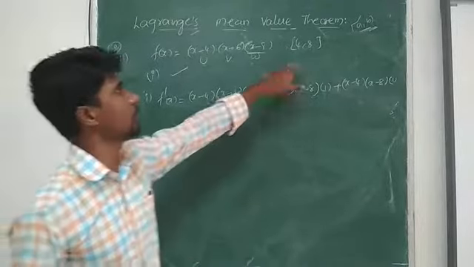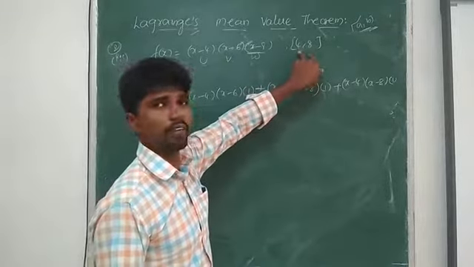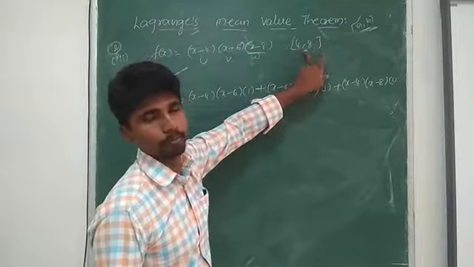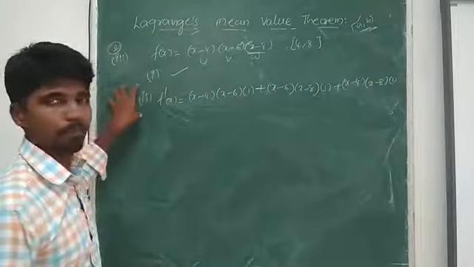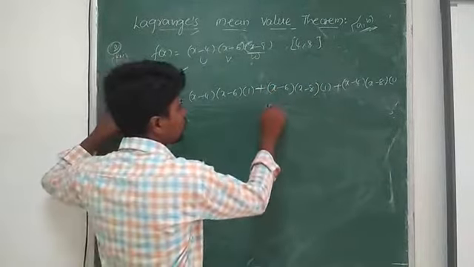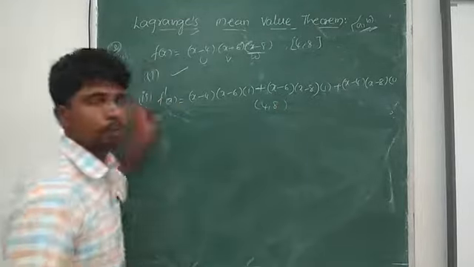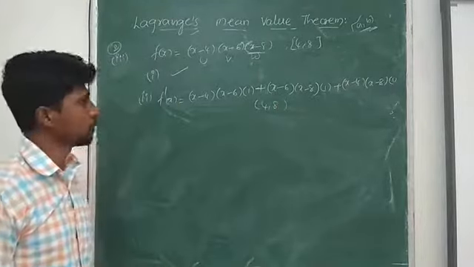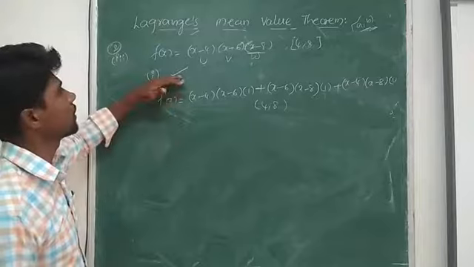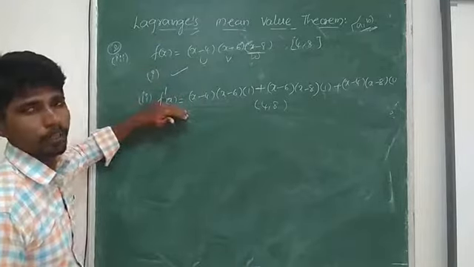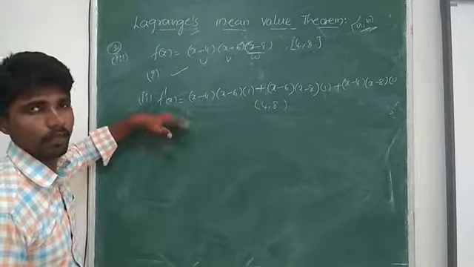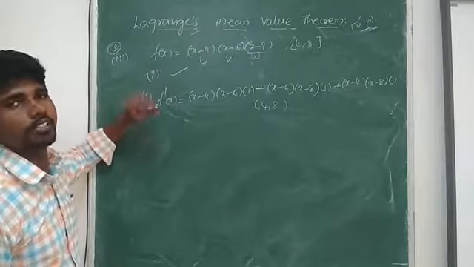So the given function is differentiable in the open interval 4 comma 8. So the function satisfies the first condition and the second condition, and according to Lagrange's theorem, it satisfies Lagrange's mean value theorem.